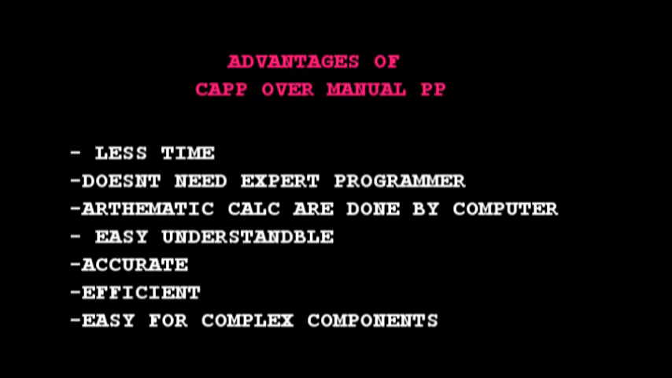Understanding computer-aided part programming is very easy when compared to manual part programming. The part programs generated are accurate and efficient in computer-aided part programming when compared to manual part programming. And programming of complex components is easy in computer-aided part programming compared to manual part programming. Now, what is the difference between manual part programming and computer-aided part programming?